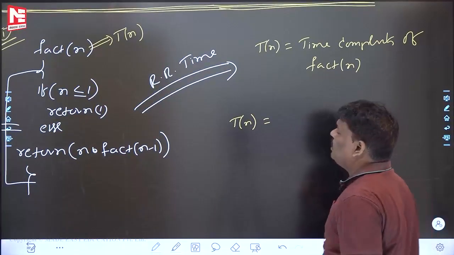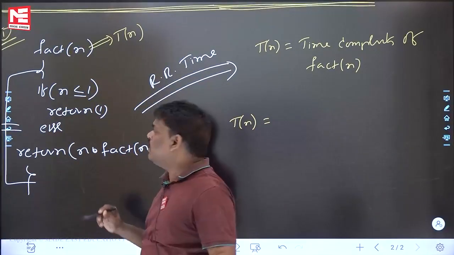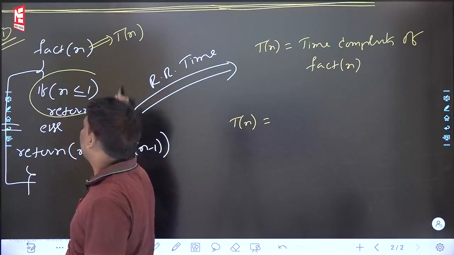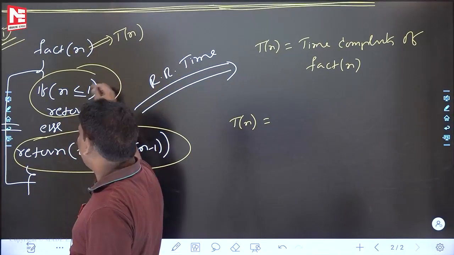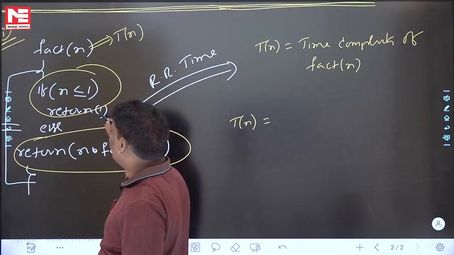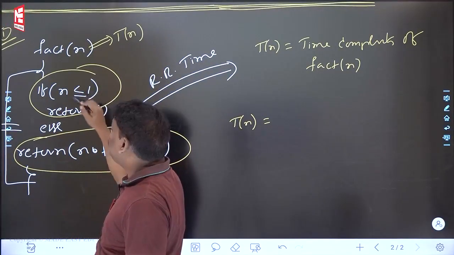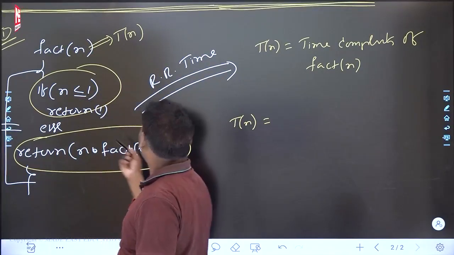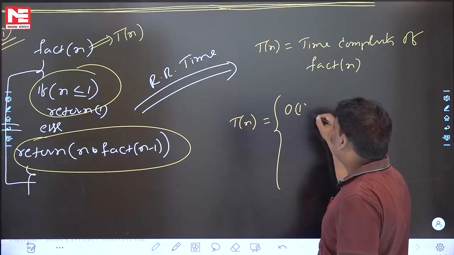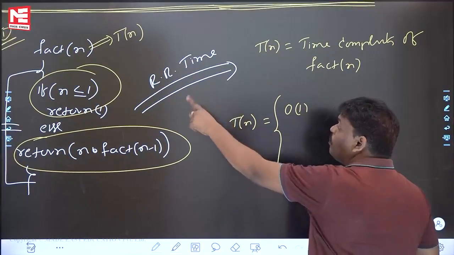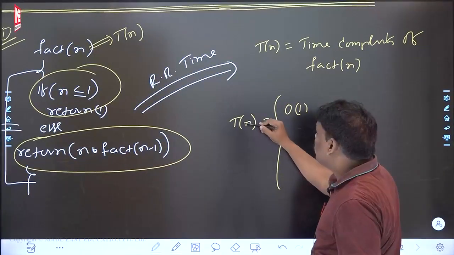Let's start now. Time complexity means loops. Please be careful. Come to the else part. If part, else part. In the if part, if you observe, n less than or equal to 1, return 1. In the if part, is there any loop? No loop, return 1. So Tn is equal to constant time, because no loop is there.